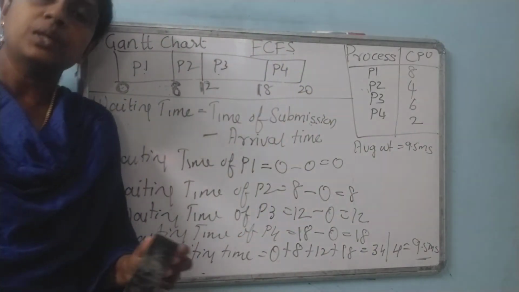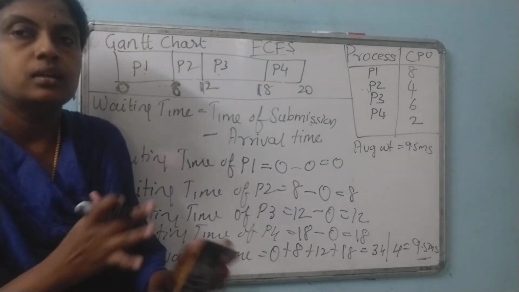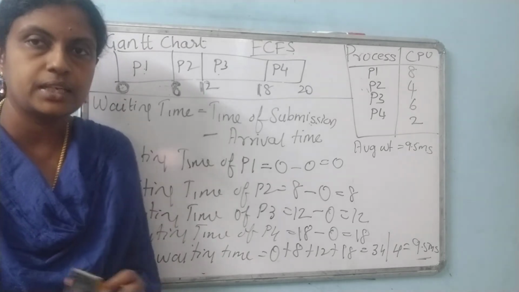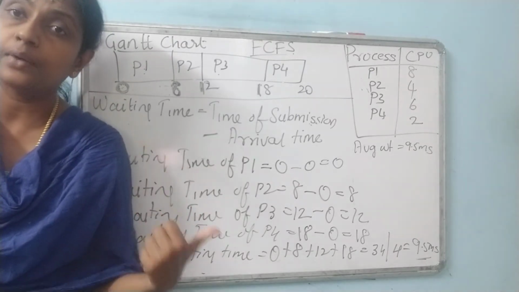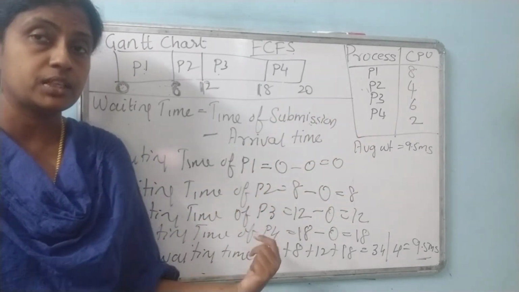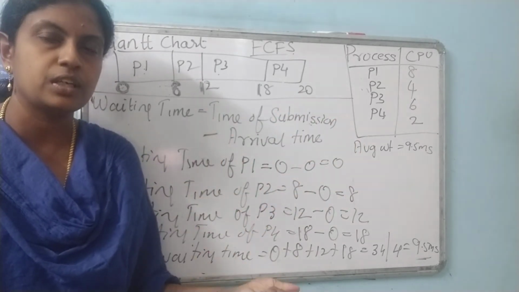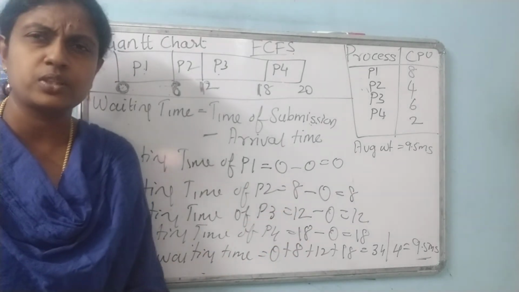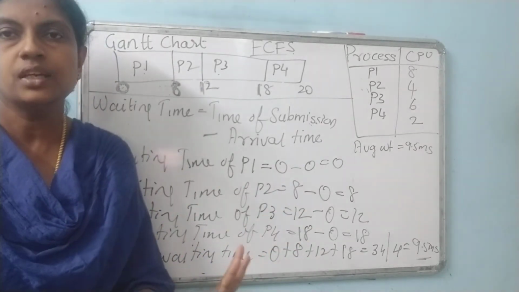Until I finish all my processes, I need to wait 9.5 milliseconds. So this is how we will calculate average waiting time. In the exam also, they will give a chart like this and tell you to calculate. If they ask for FCFS, you need to calculate using the FCFS method. Other methods are also there. So today we will start with the FCFS method.